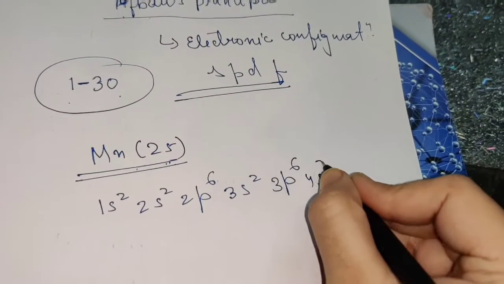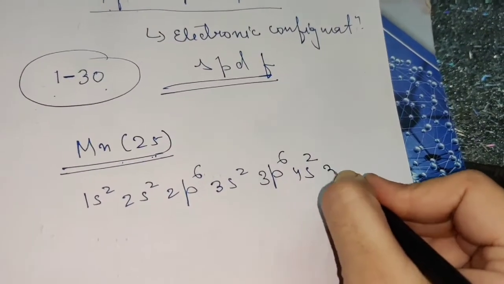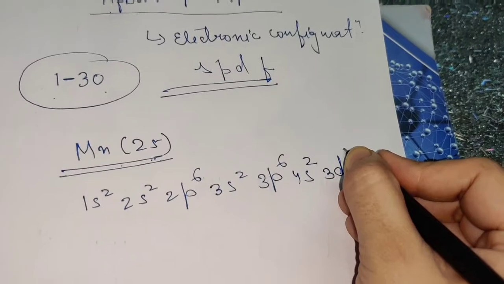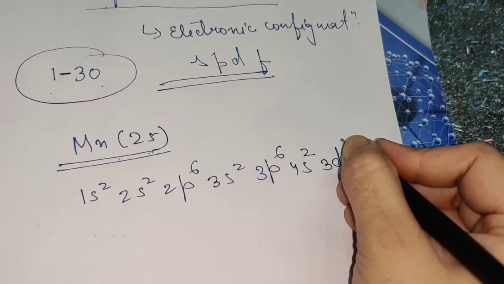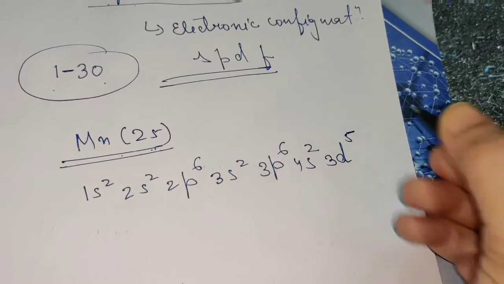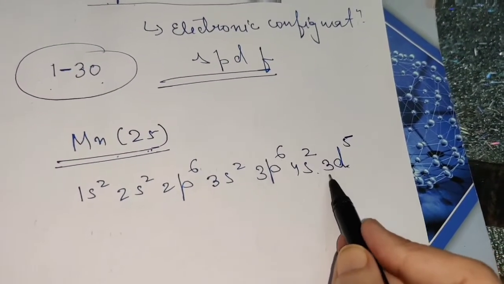So 4s2, 20 elements are done. After 4s we have 3d according to Aufbau's principle. Now 5 more electrons are to be accommodated. So those 5 electrons will go to this d subshell of the third shell.